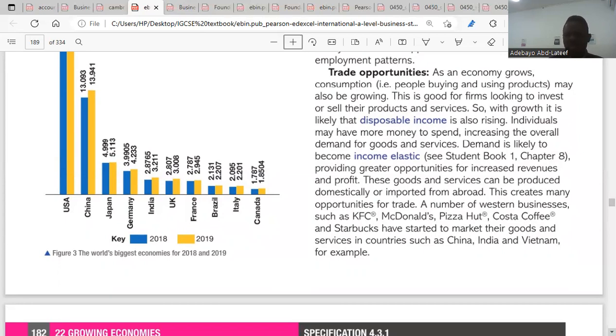And before you even talk about employment opportunities, it also means that such businesses would have access to trade relationships with other countries. They will be able to import and export their goods, which might also likely increase the disposable income of citizens in such a country. Then, if the disposable income increases, the purchasing power of individuals will rise, which as a result will lead to an increase in sales and profits for businesses, which would also help them to deal with other countries in terms of trade relationships.